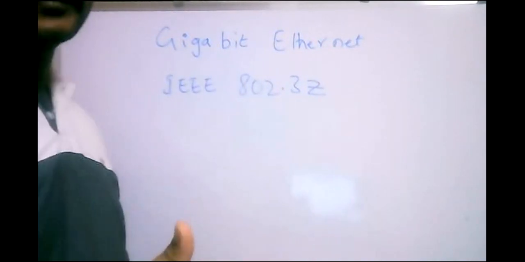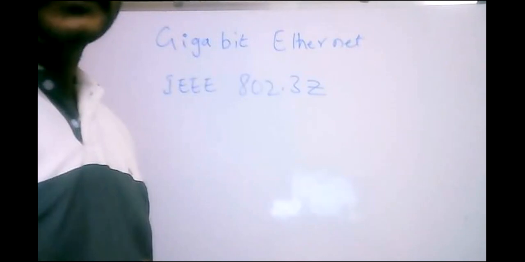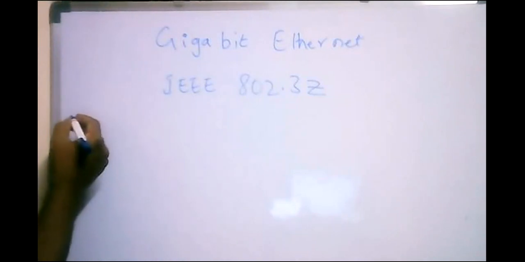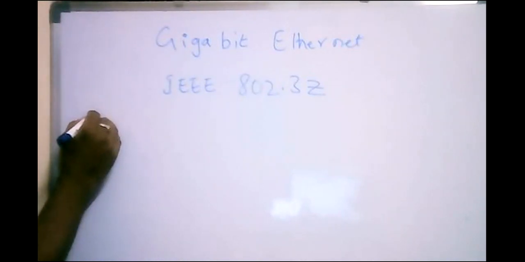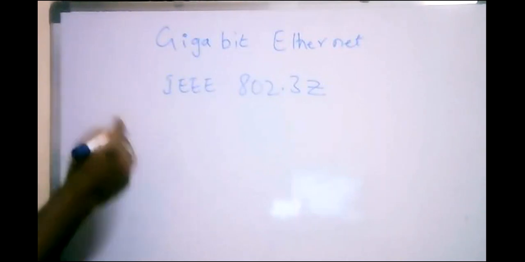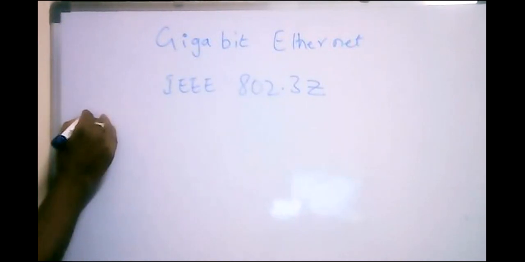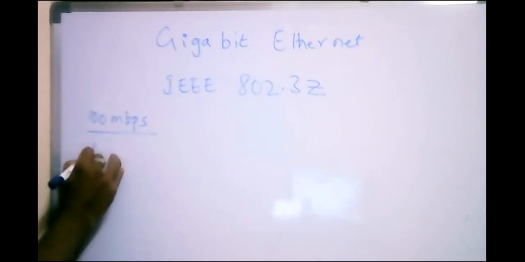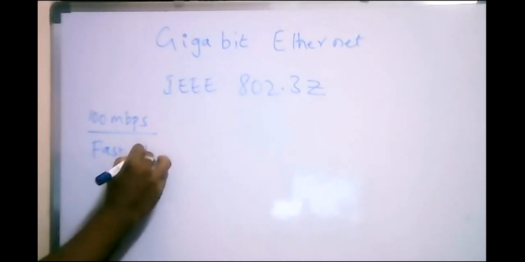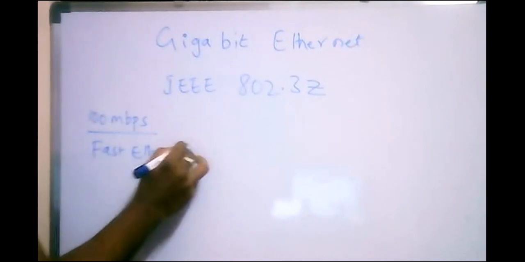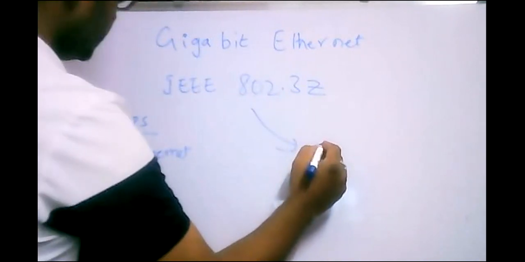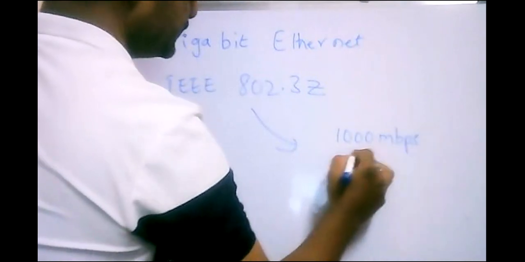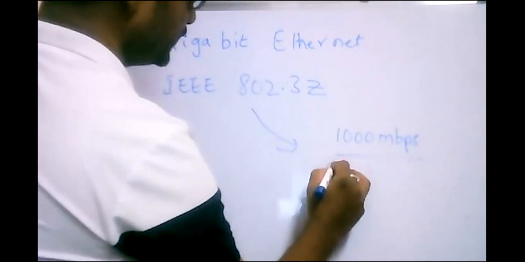Okay, what I am writing, are you able to see that? Yes sir. Okay, very good. So according to gigabit Ethernet, see in fast Ethernet, I told you the data rate, or the speed at which the data can be accessed, is 100 Mbps. Now coming to this one, this is 1000 Mbps, which is called gigabit Ethernet.